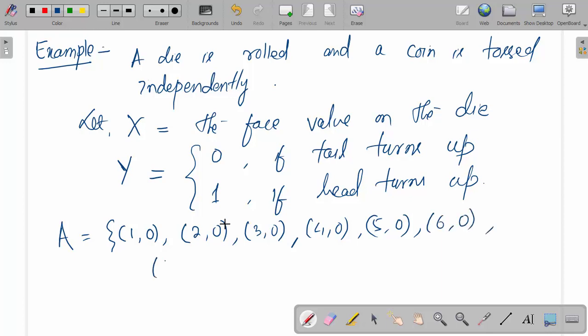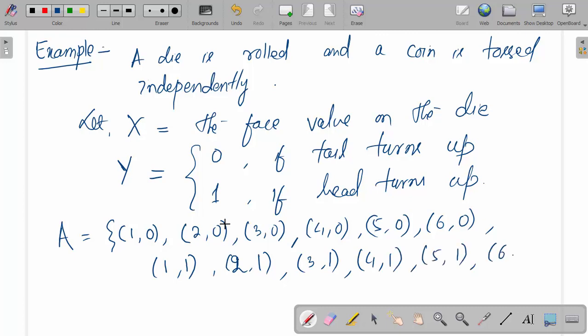Similarly, x equal to 1, y equal to 1, x equal to 2, y equal to 1, x equal to 3, y equal to 1, x equal to 4, y equal to 1, x equal to 5, y equal to 1, x equal to 6, y equal to 1. So here A has 6 plus 6, 12 elements.